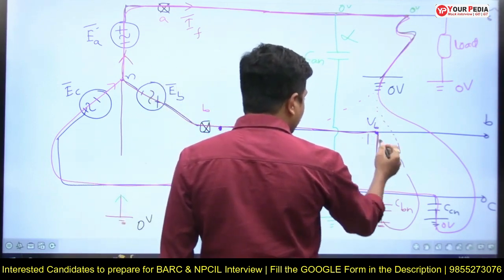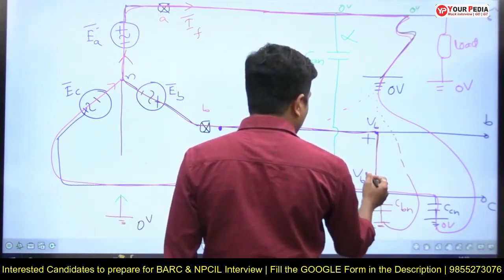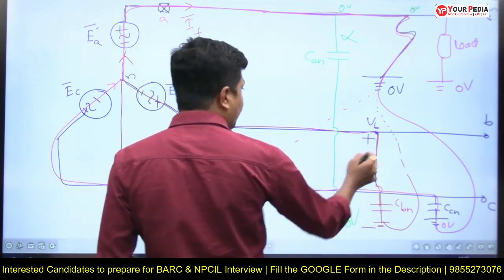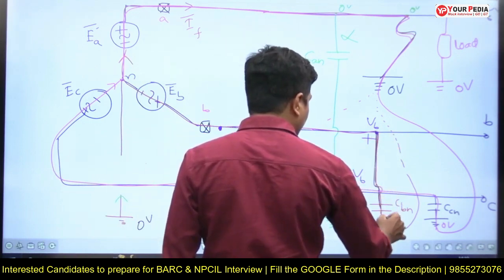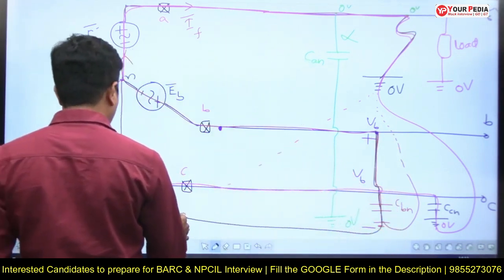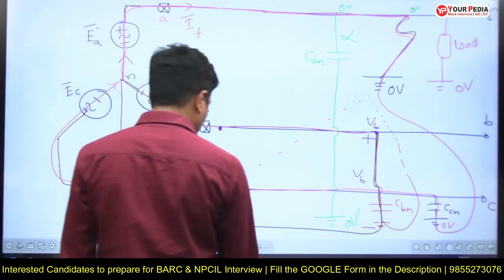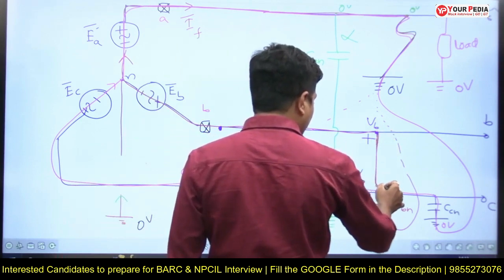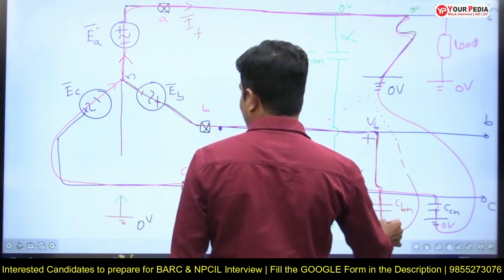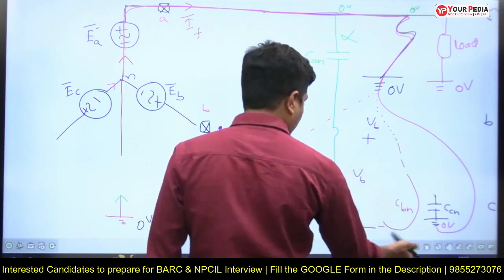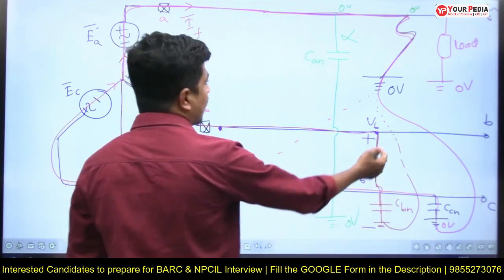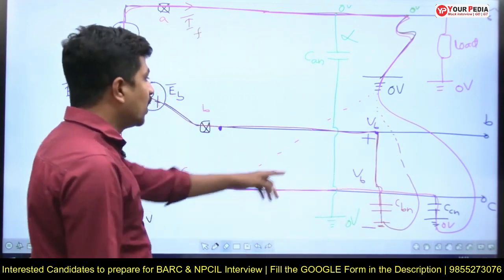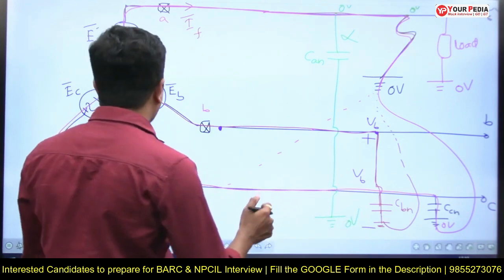This is the ground, this is VB. For that I need to write a KVL.